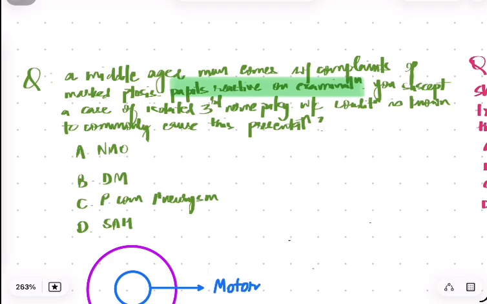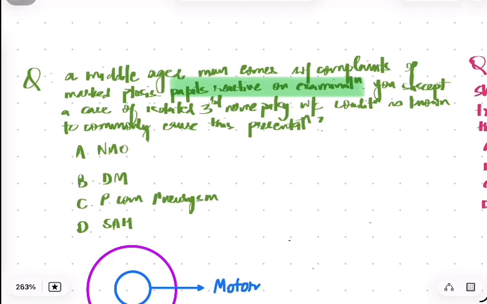A middle aged man comes with complaints of ptosis, pupils reactive on examination. You suspect a case of isolated third nerve palsy. Which condition is known to commonly cause this presentation? A. NMO. B. Diabetes mellitus. C. PCOM aneurysm. D. Subarachnoid hemorrhage.